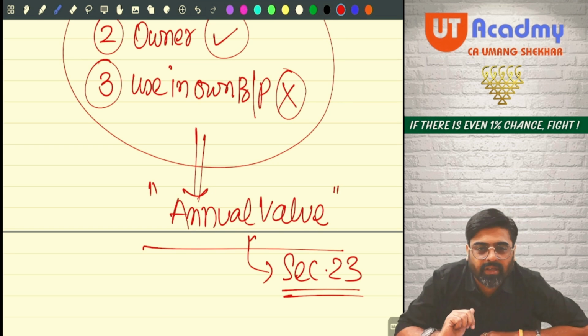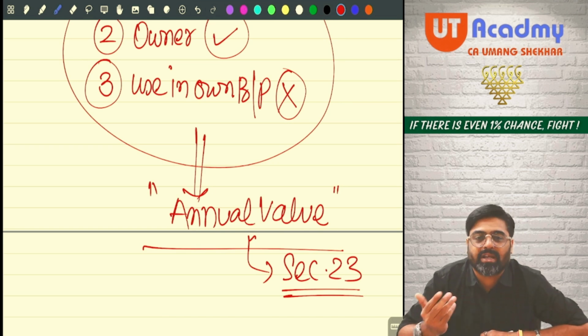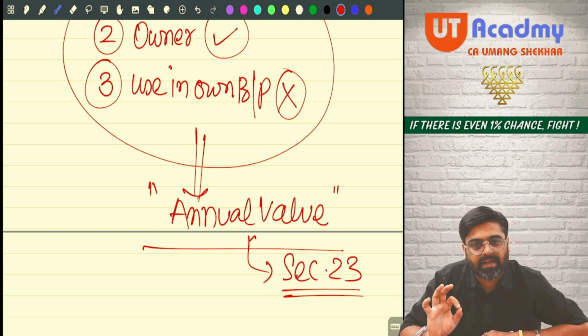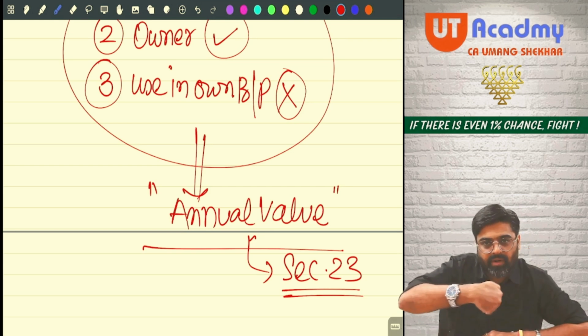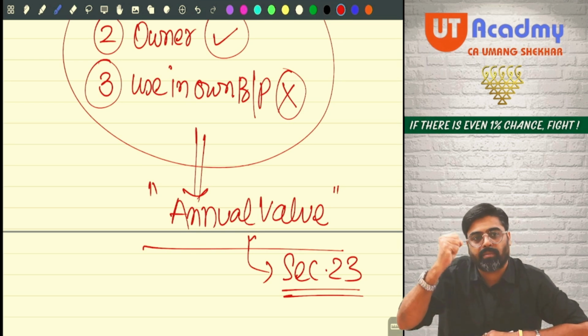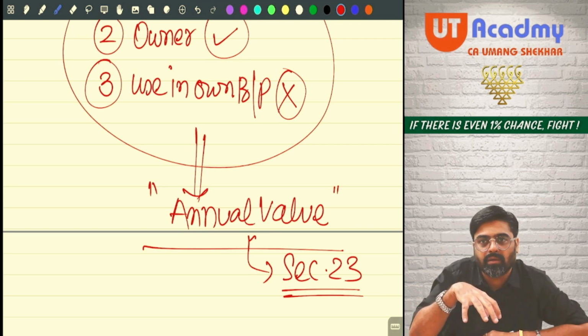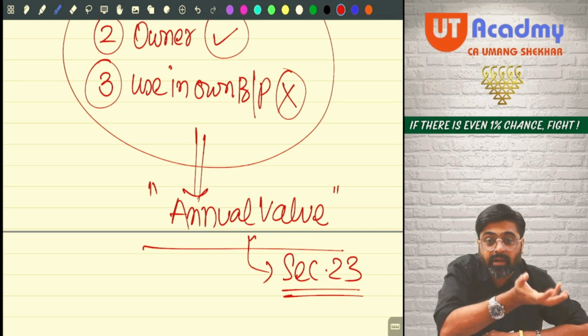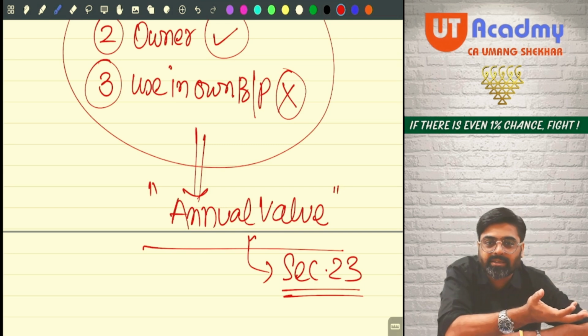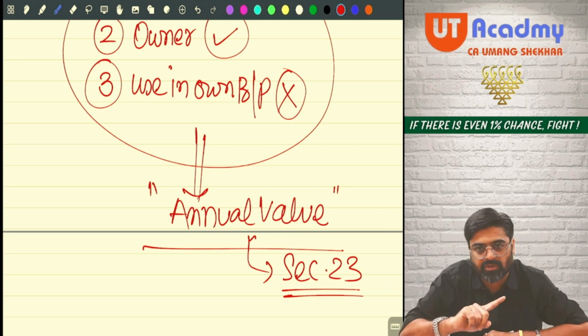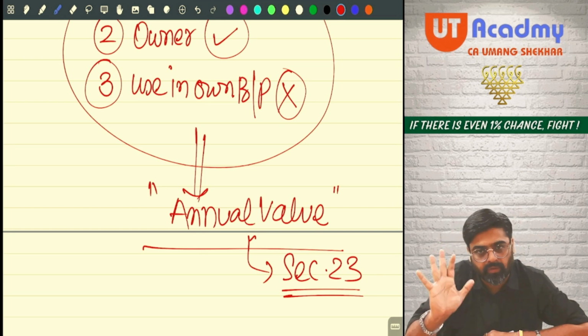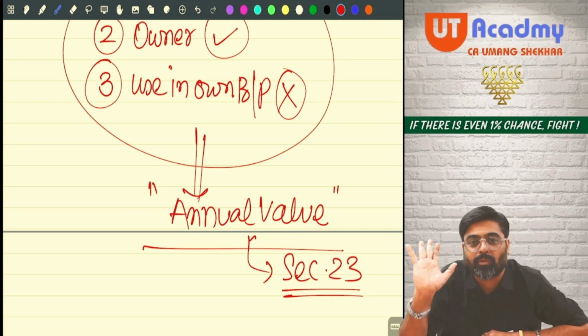So right now we are under section 22, which talks about the charging section. Let's understand section 22 in more detail. Once we are through with section 22, then I will bring you to section number 23. Then we will learn how to determine the annual value for different types of properties, how it will be determined and how it will be taxed. That we are going to learn later on. But first of all, let us do the discussion of section 22. Let us do the post-mortem.